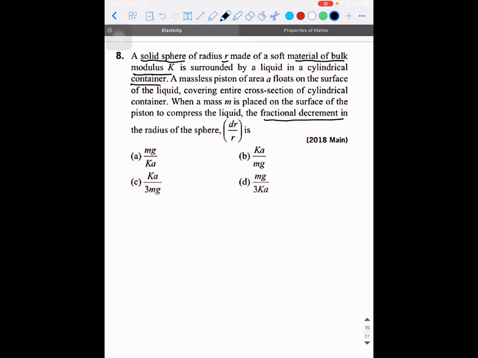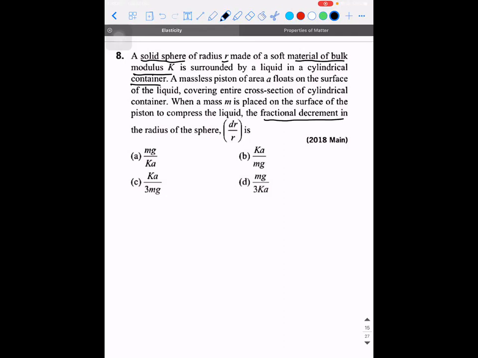Did you guys understand what they're trying to say? Read the question. No? I'll give you some time. Did you guys understand?